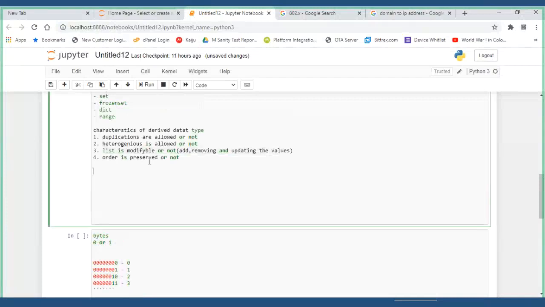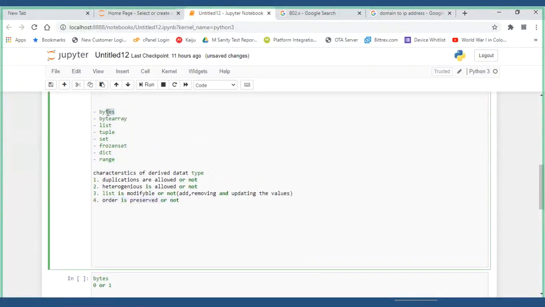But now, is the order preserved or not? Yes, it is preserved. So now you got the characteristics of bytes. That's why I have first given the characteristics. Once you learn the characteristics, it is easy for you. If someone asks you any interview question, such as what is the difference between bytes and bytearray?